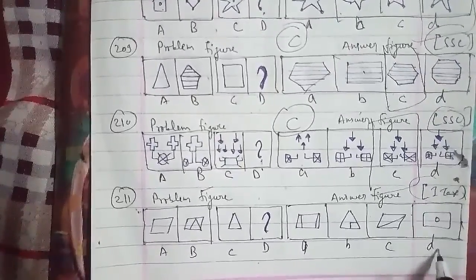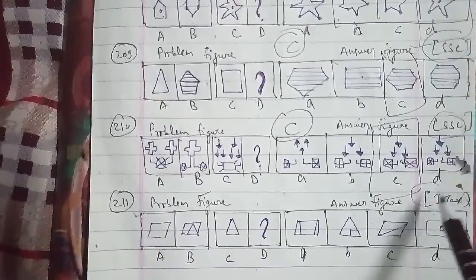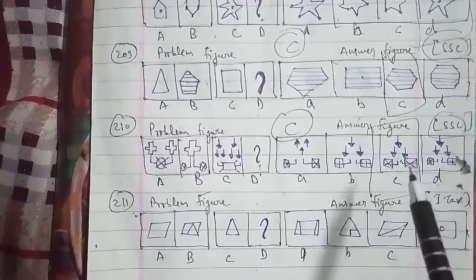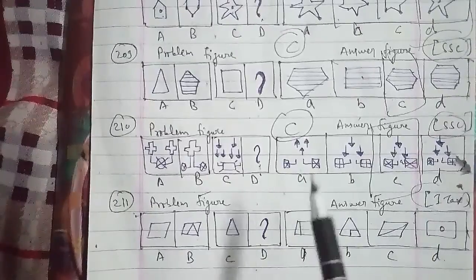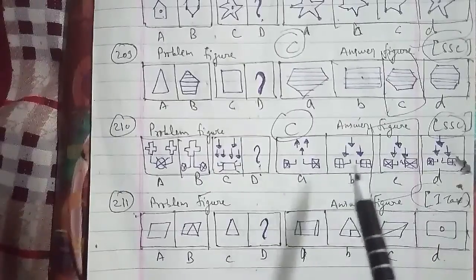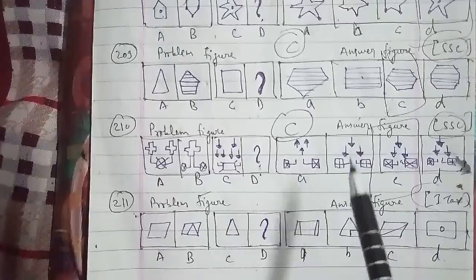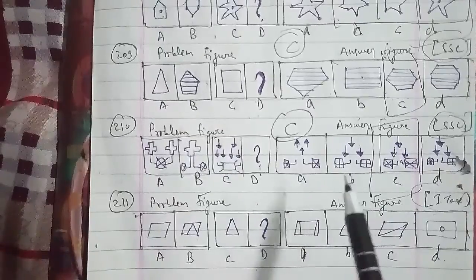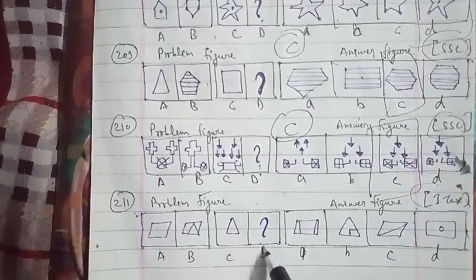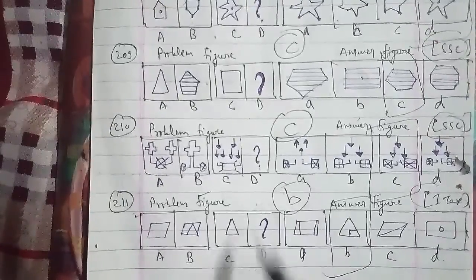As I told you, this is an important question which has been asked in an income tax examination paper, and that is a triangle is placed inside. So if the initial figure is a quadrilateral, the quadrilateral is placed inside; if the initial figure is a triangle, this is a question of inverse relationship. So we can say that the figure we have to find out is the D figure; the B figure will be the right answer for this question here as well.